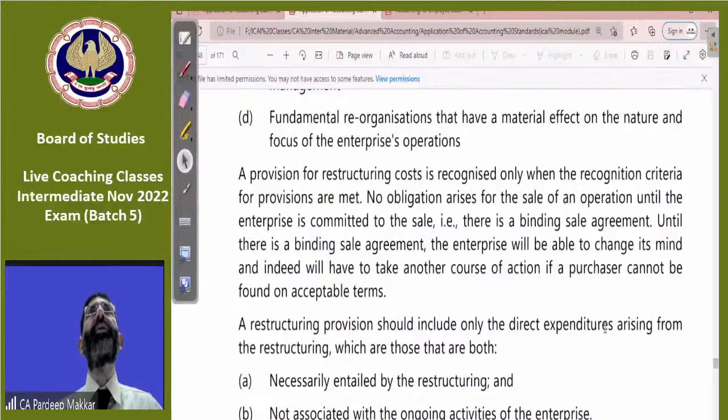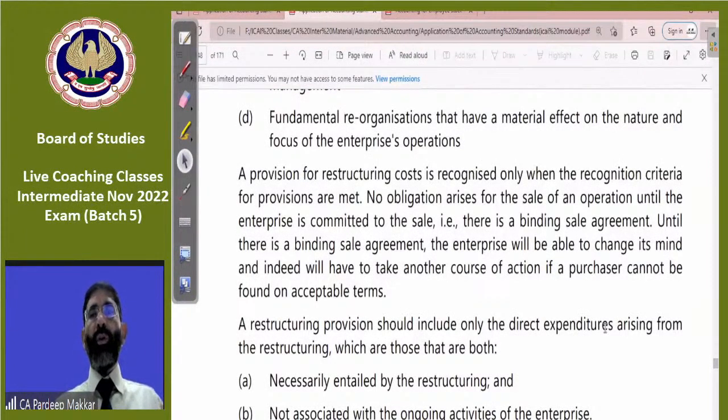So provision is to be created only in case we estimate that all the terms and conditions of creating provision are satisfied. If those are not satisfied, we will not create any provision. Provision is meant to be created when we can probably estimate that we may have to incur these expenses in future, which are related to the event which has been done in the current year or in the past years, and simultaneously a reliable estimate can be made.